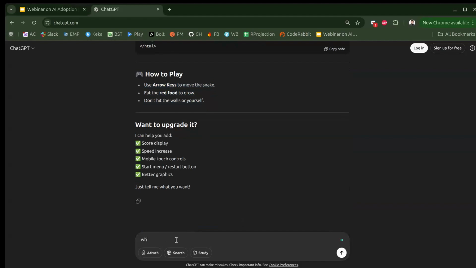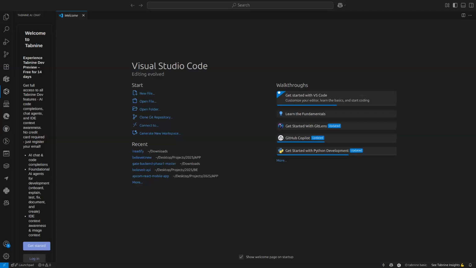So let me be someone like you guys, someone who doesn't know how to code, or maybe someone who's new to this. This is okay. Let me go back to, okay, just one second. Okay, so this is the code that ChatGPT gave me, right? I will close other things from here.